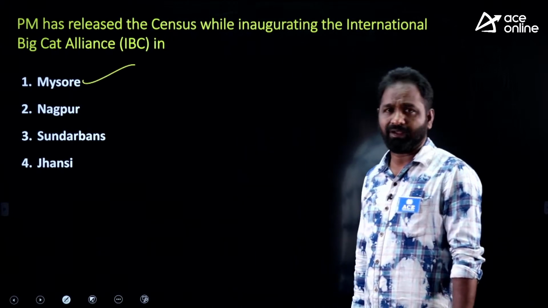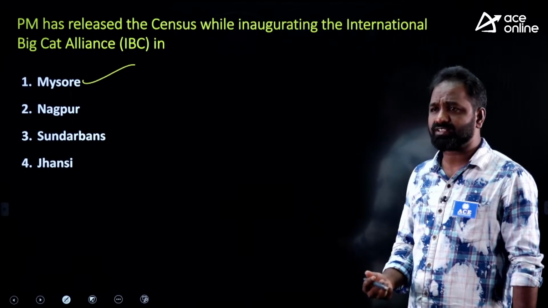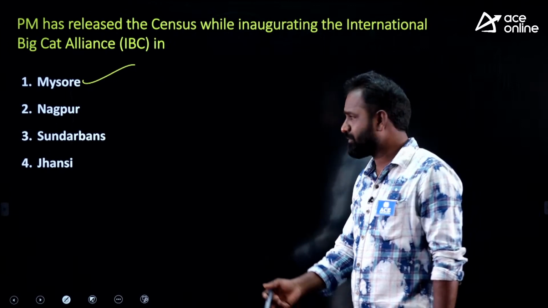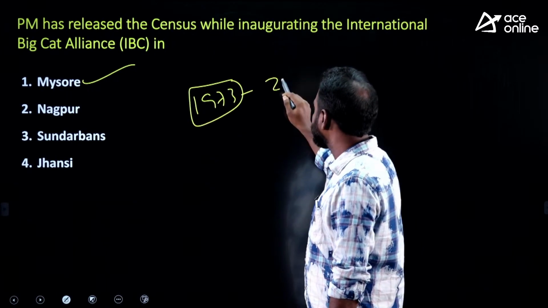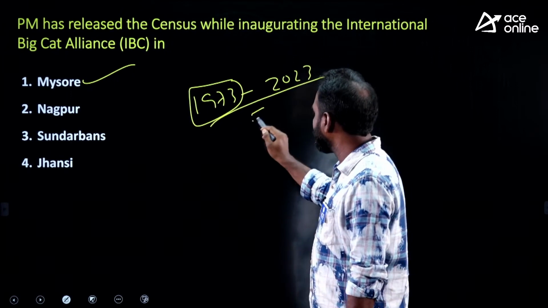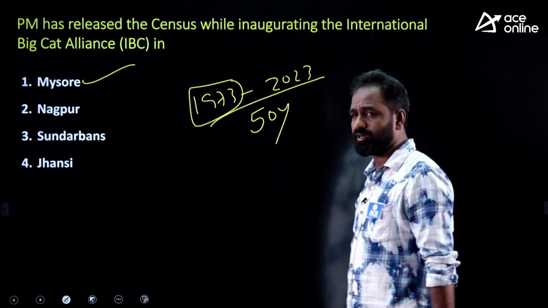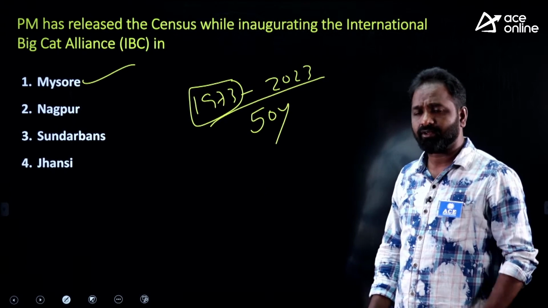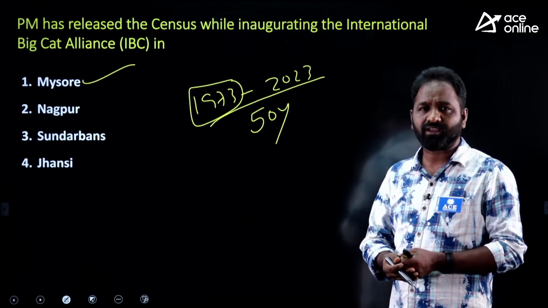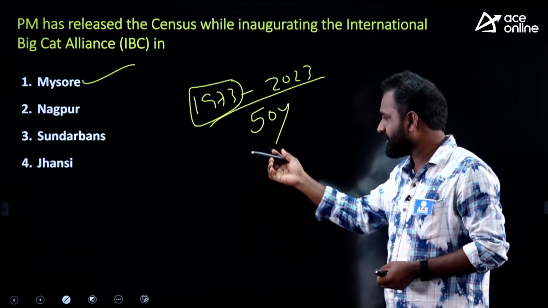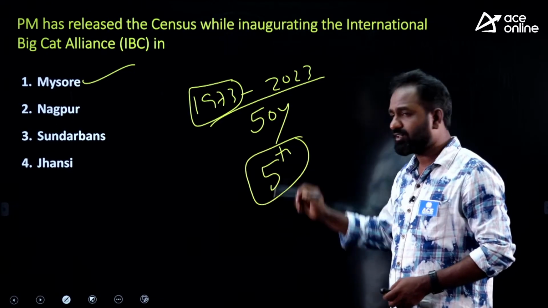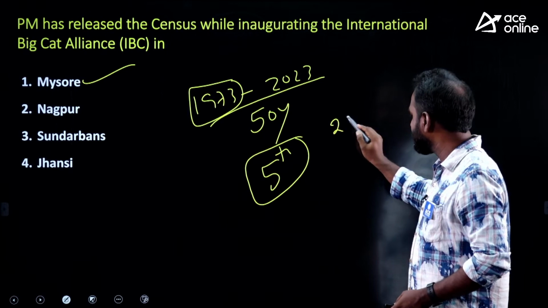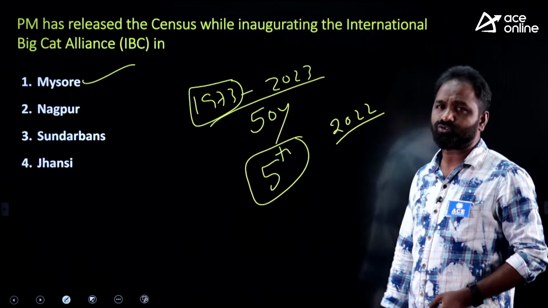In Karnataka, Mysore. What is this, sir? Recently, as everybody knows, Project Tiger was launched in 1973, and this is 2023. How many years completed? 50 years. Because 50 years were completed, the National Tiger Conservation Authority released the tiger census. The 5th tiger census was released, giving information about 2022.